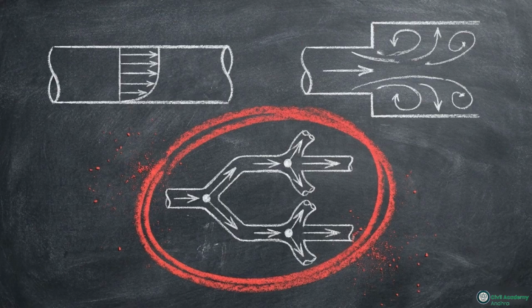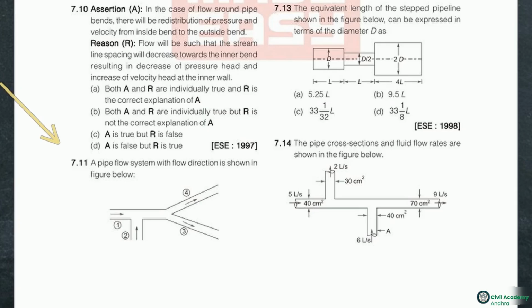Mastering fluid mechanics for the APPSC AEE exam requires the ability to instantly identify which specific fluid regime a prompt is targeting. Examine Figure 7.11 here. When presented with a complex multi-junction network like this, your first diagnostic step is to map the continuity and mass conservation logic. The logic is straightforward. The total discharge approaching the junction must equal the sum of the flows leaving it.